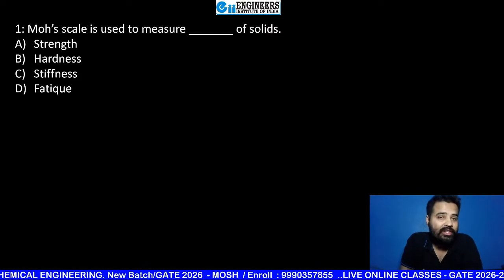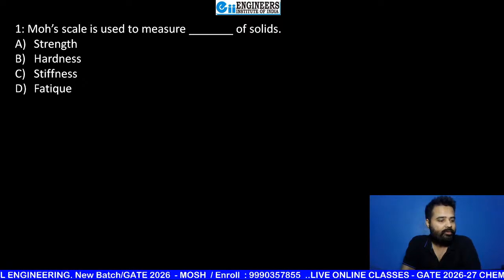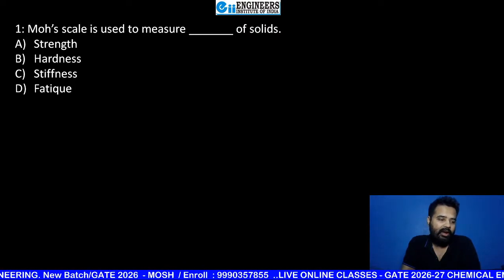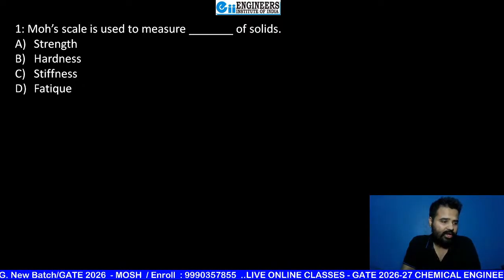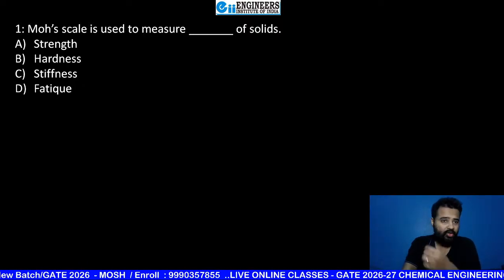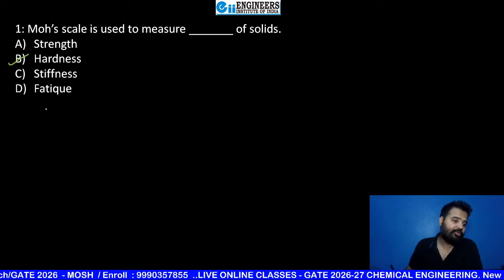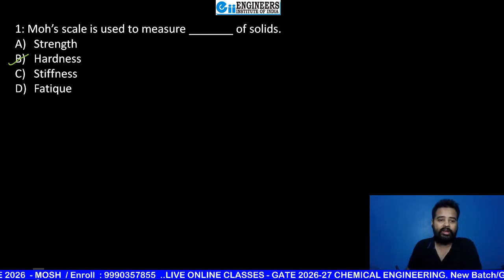Come on beta, Moh scale is used to measure dash of solids. Everyone please write in the comment section A, B, C, D. Wow, very good beta. Sushmit, Divyansh, Devesh, Kiyadas, Roshna, Karunya, very good. So here the right answer is B, hardness. Absolutely correct, beta. Sushmit Nandi, Vandana, very good. Shyan Mukherjee, absolutely correct.